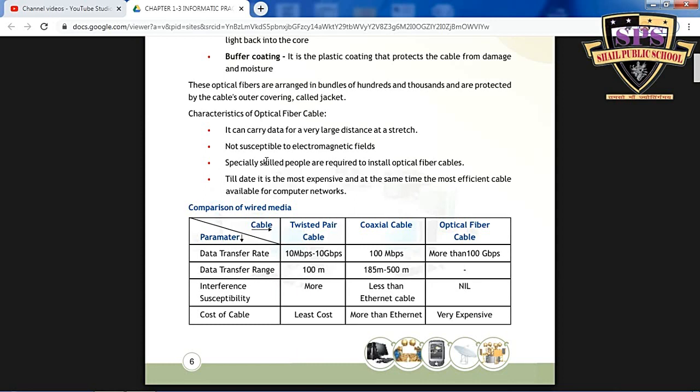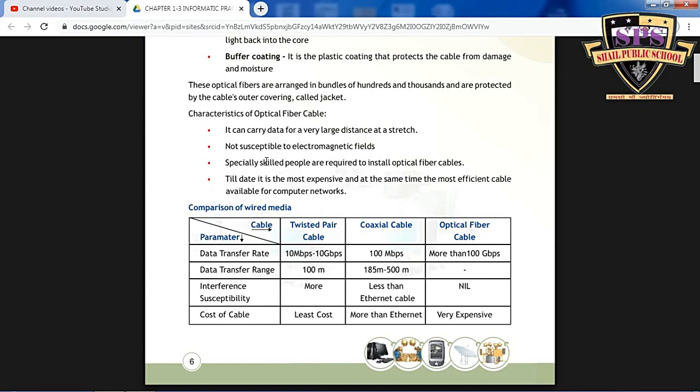So some comparisons are there for the speed and capability. Comparison of wired media: the parameters are data transfer rate, data transfer range, interference susceptibility, and cost of cable. The cables are twisted pair cable, coaxial, and optical fiber cable. Twisted pair speed is approximately 10 Gbps, coaxial 100 Mbps. Mbps means megabits per second. Write it down in your notebook. And more than 100 Gbps, that is gigabits per second, so you can use optical fiber cable for more speed.